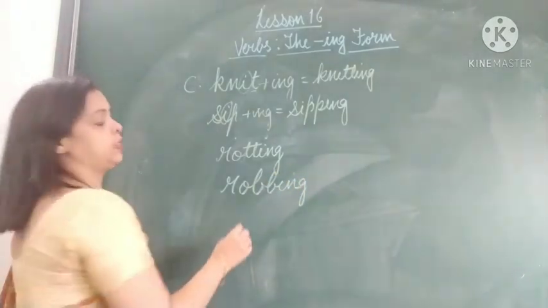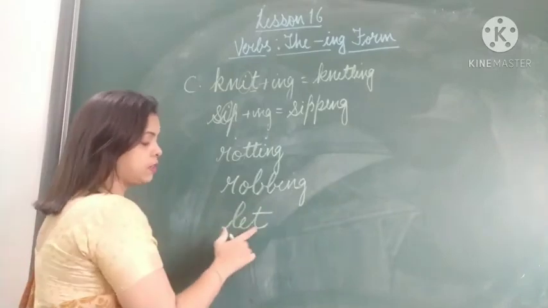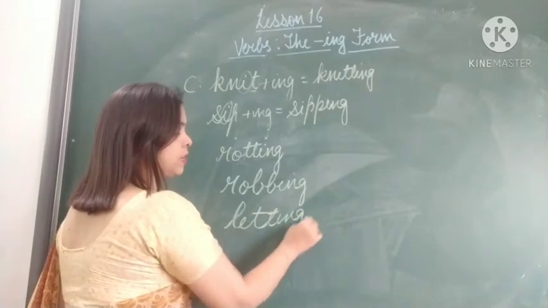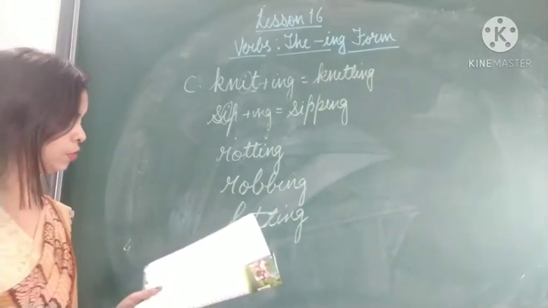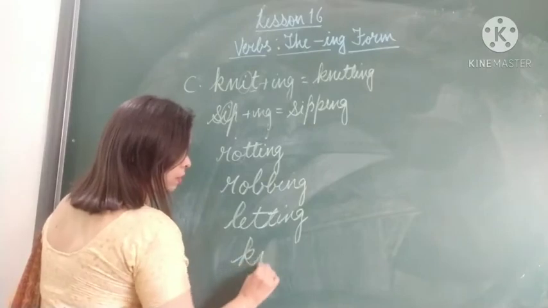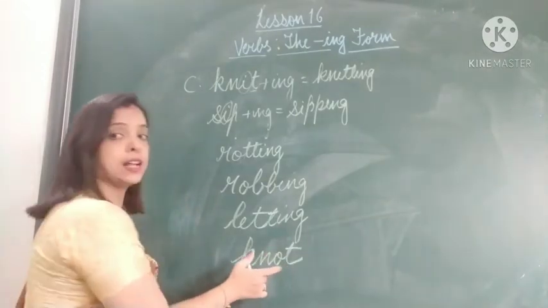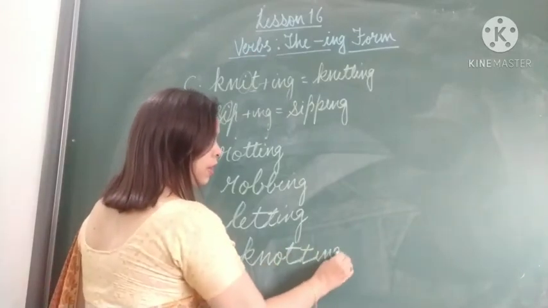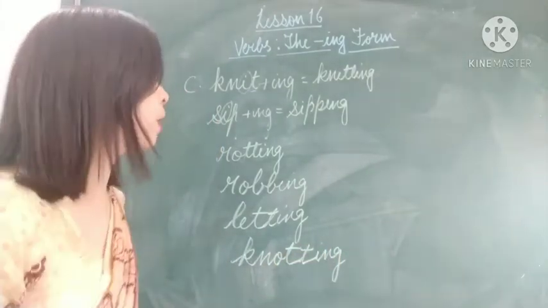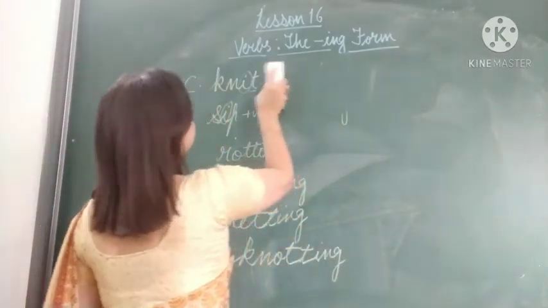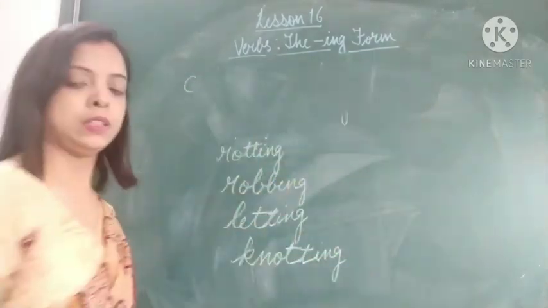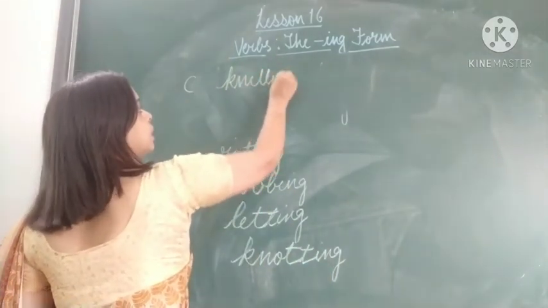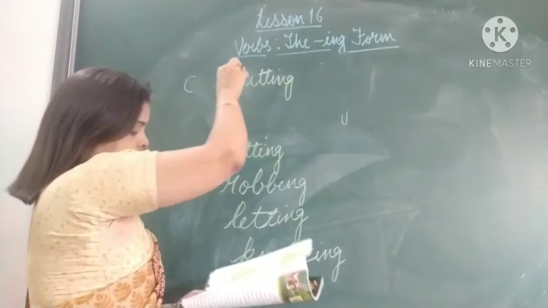Now next is let. L-E-T is the word. The second last letter is a vowel, so we double the last letter and add ing. Not. K-N-O-T. Now see, the second last letter is again a vowel, so we will double the last letter and then add ing. I hope you have understood what I am trying to tell you. We write it properly: K-N-I-T-T-I-N-G and sipping.